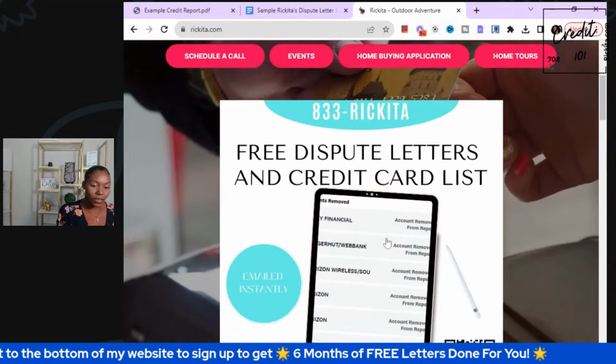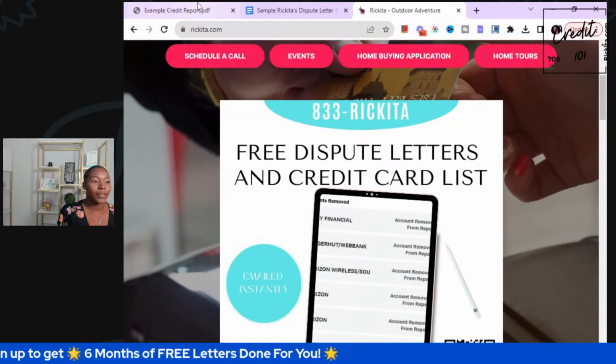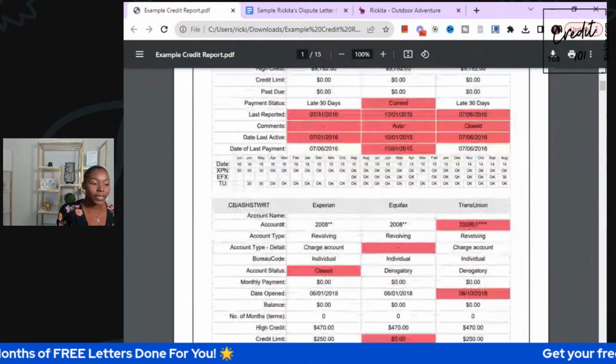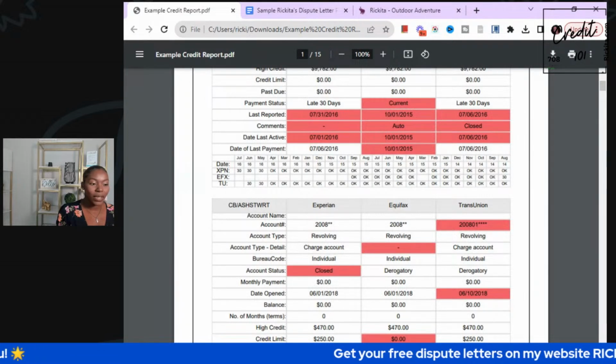But a lot of people get these free dispute letters and they honestly never send them out. So I'm going to show you now. We have a sample credit report right here. I'm going to literally do the first round of letters right on here. I'm going to show you guys how I'm doing it.